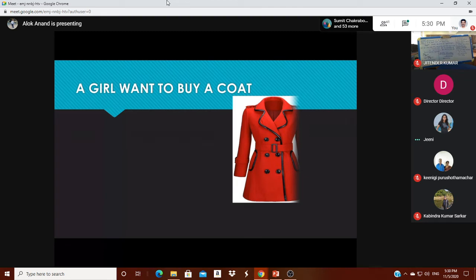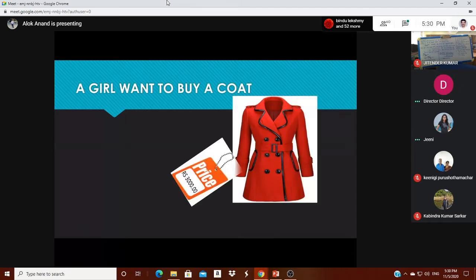Now, my topic is what? A girl wants to buy a coat, and its price is 3,000 rupees, but what happens? She gets confused when she goes into the market. And why does it happen? Look here.